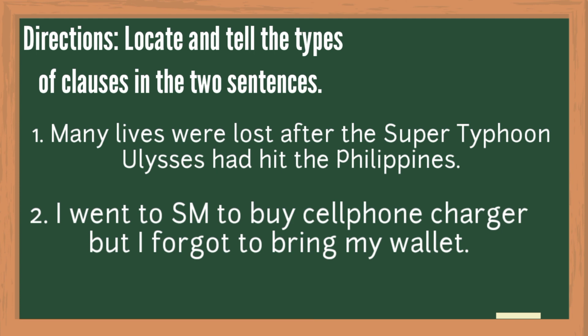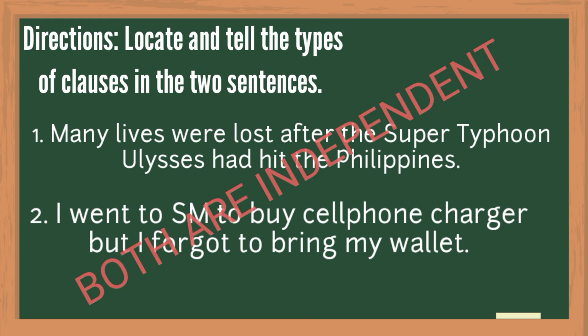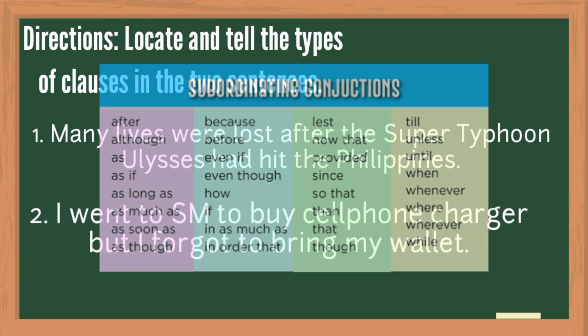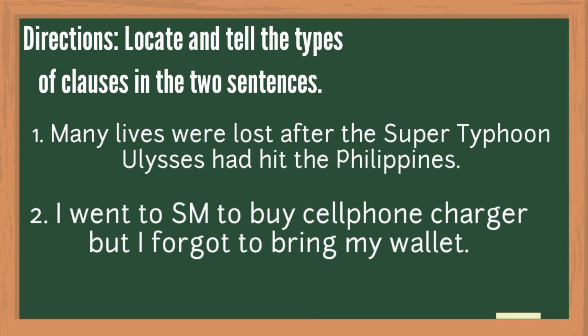Both sides of the sentence are independent clauses. If one of the subordinating conjunctions is used, underline the conjunction plus the other words in the sentence. That is your dependent clause. The remaining part of the sentence is the independent clause.